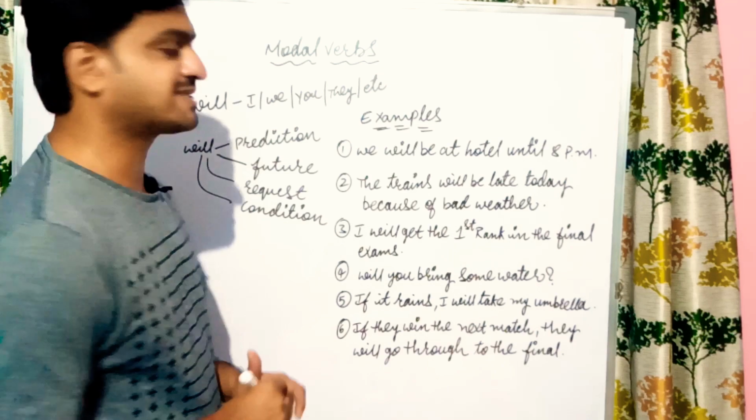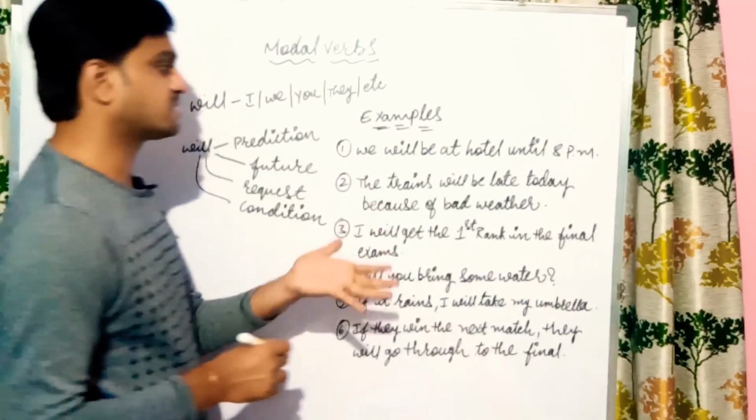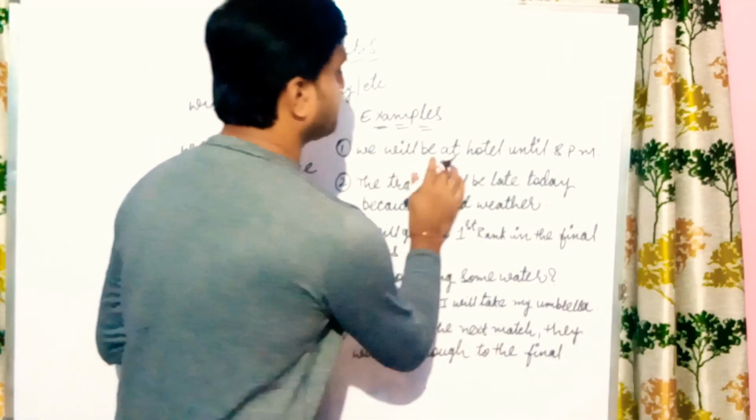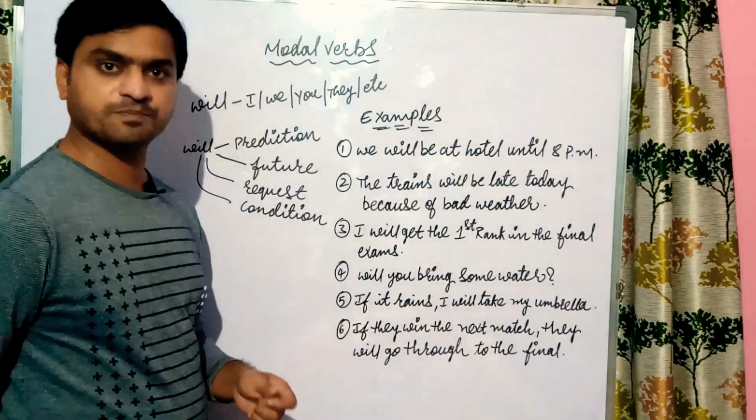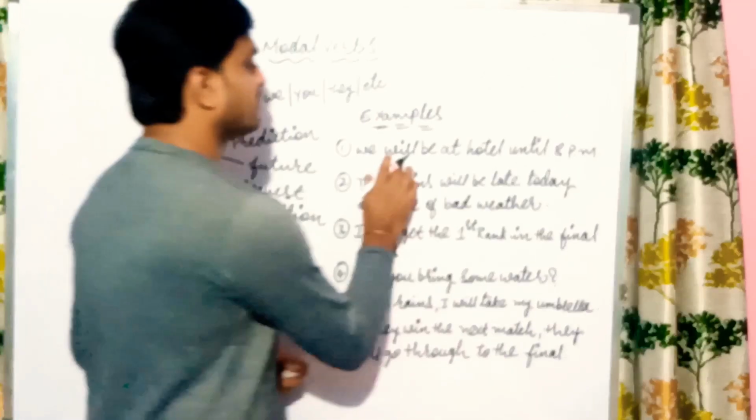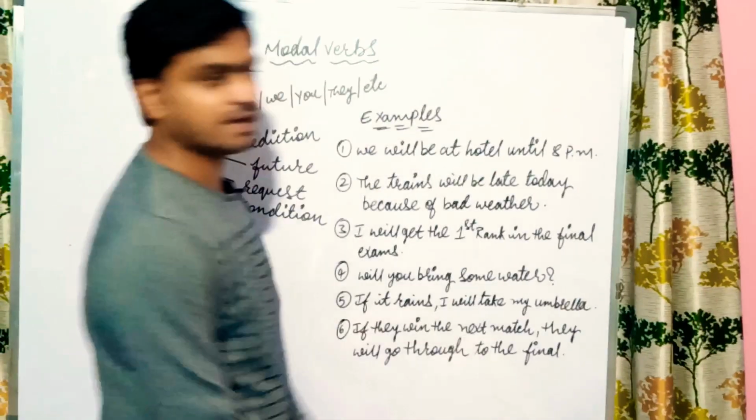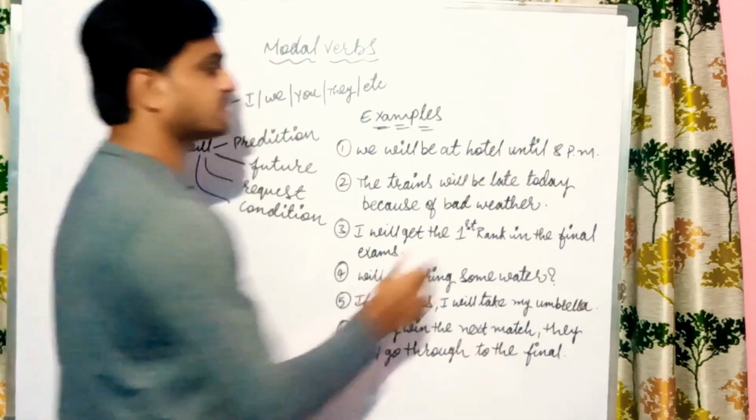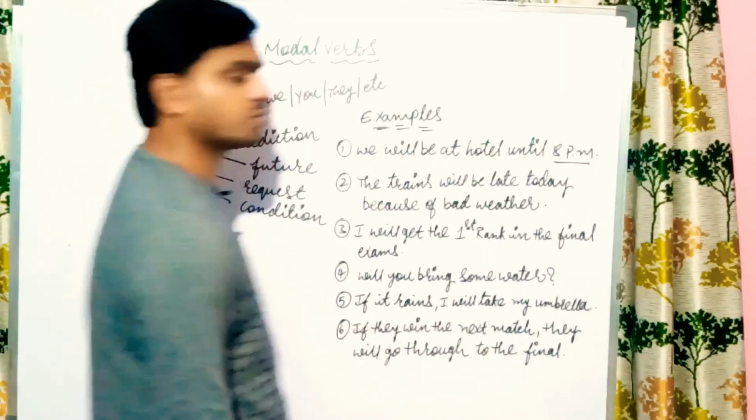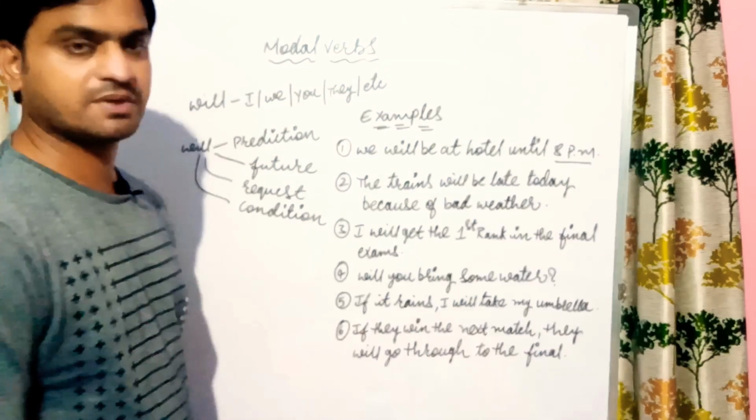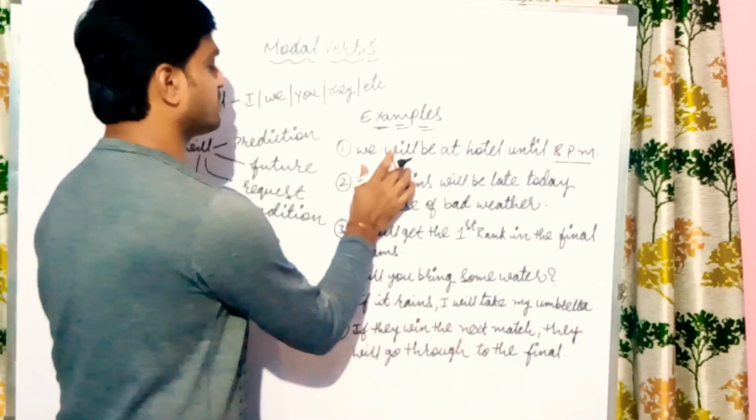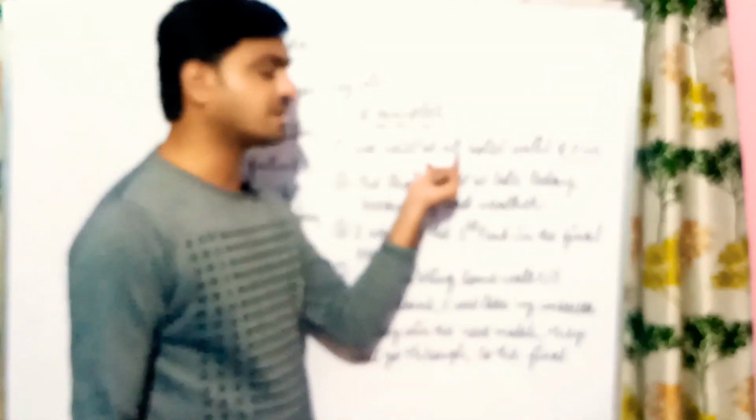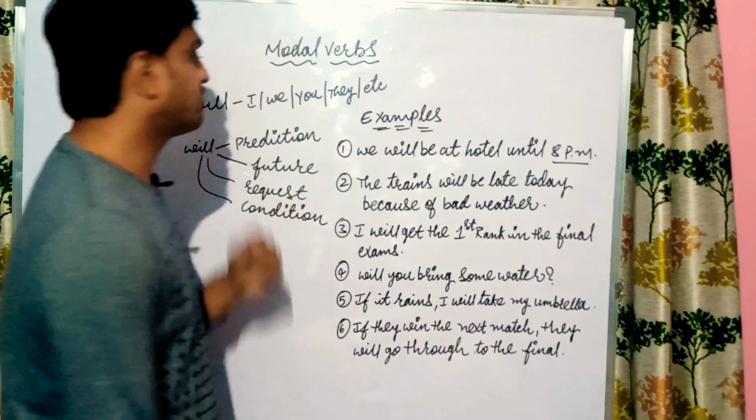And let us go through the examples, where the prediction, future, requesting words are. If you see, "We will be at the hotel until 8 p.m." So here you are saying a future course of time. You will be present in that hotel up to 8 p.m. in the evening. So here it is saying about a future course of an action. That's why will is used.